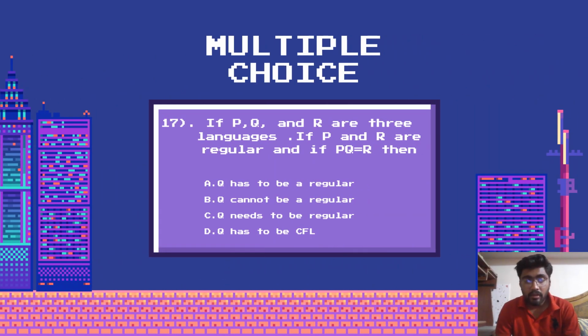Question number 17. If P, Q and R are three languages, if P and R are regular and if PQ equals R, then option A, Q has to be regular. Option B, Q cannot be regular. Option C, Q needs to be regular. And the last option is Q has to be context free language. Let's discuss.